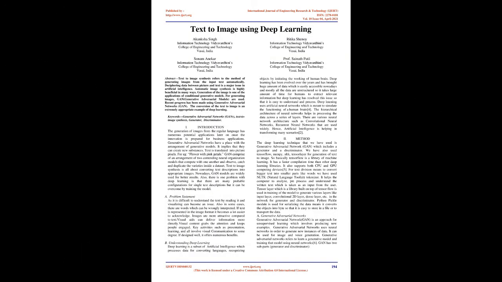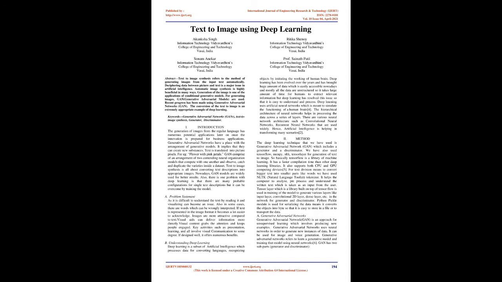Text-to-image using deep learning. Abstract: text-to-image synthesis refers to the method of generating images from the input text automatically. Deciphering data between picture and text is a major issue in artificial intelligence. Automatic image synthesis is highly beneficial in many ways. Generation of the image is one of the applications of conditional generative models.